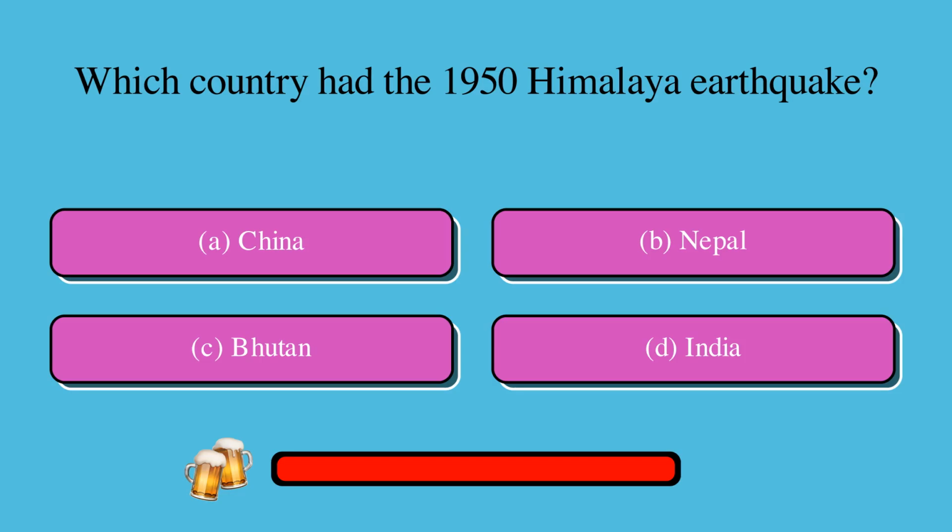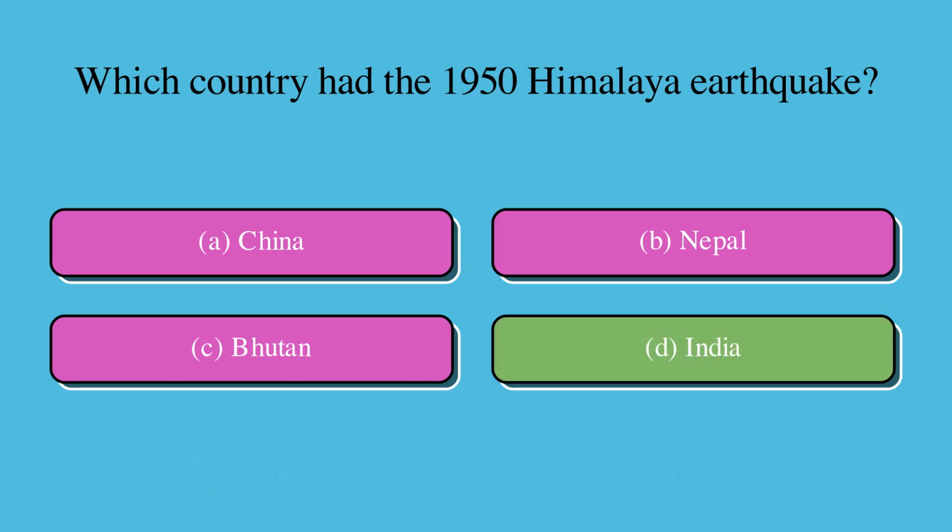Which country had the 1950 Himalaya earthquake? Is it A, China, B, Nepal, C, Bhutan, or D, India? The correct answer is D, India.